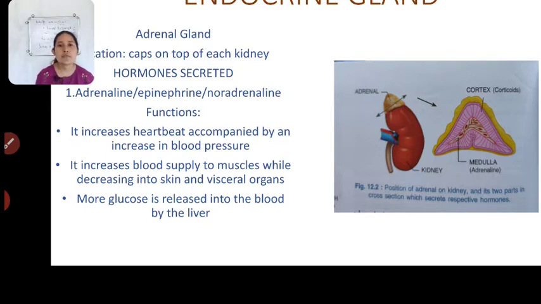So first let us discuss the hormone secreted by the medulla. It is known as adrenaline. It is also referred to as the fight and flight hormone. Why is it referred to as the fight and flight hormone? Because it helps us to face any problematic situation, either to face it or to run away from it. So what is its function? Whenever we encounter any problematic situation, it increases the heartbeat, it increases the blood supply to the muscle area, more glucose is released, okay, so that we can face that particular situation.